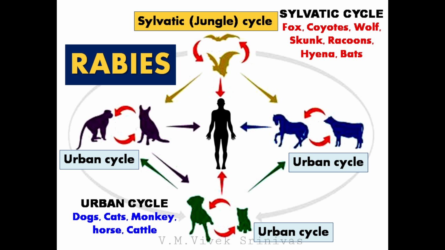In rabies, two types of life cycles exist. One is sylvatic, or jungle cycle, and the other is urban cycle. In the sylvatic cycle, transmissions exist between wildlife such as fox, coyotes, wolf, skunk, raccoons, hyena, and bats. In the urban cycle, transmissions exist among animals such as dogs, cats, monkey, horse and cattle. So, the human can get the infection either through the sylvatic cycle or through the urban cycle. But humans are highly prone to getting infected through the urban cycle.